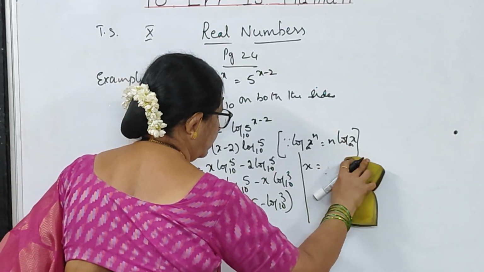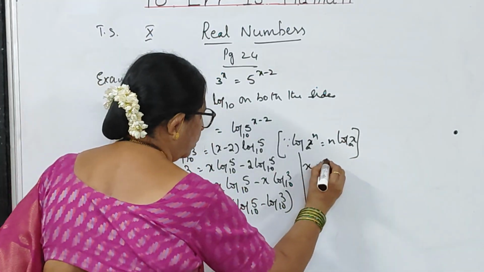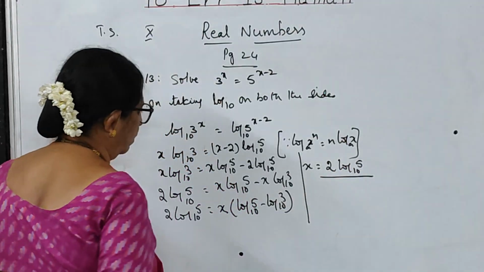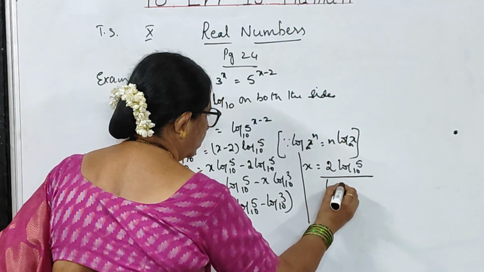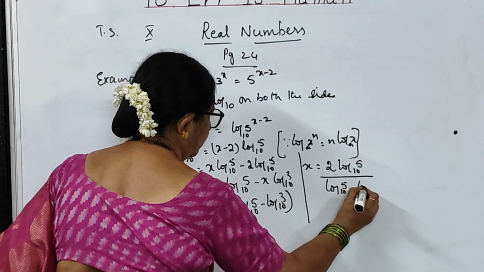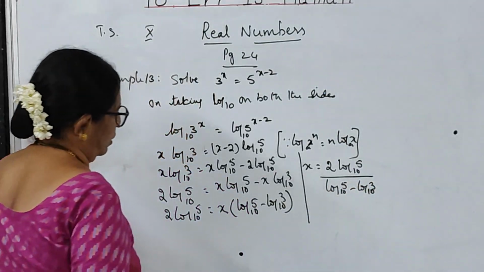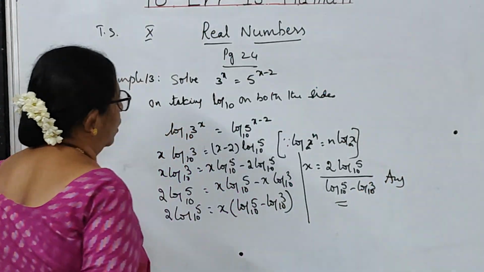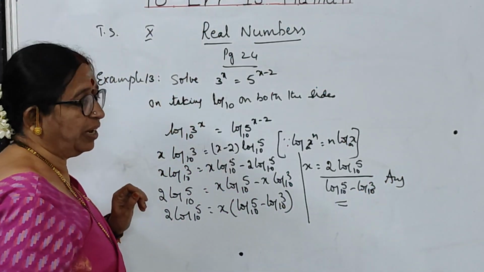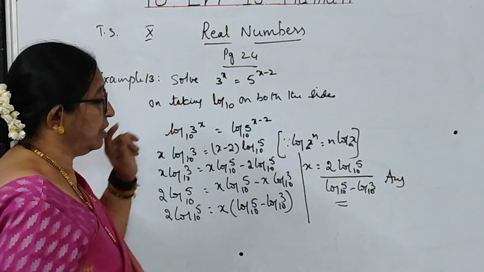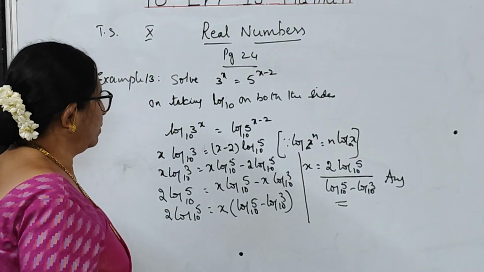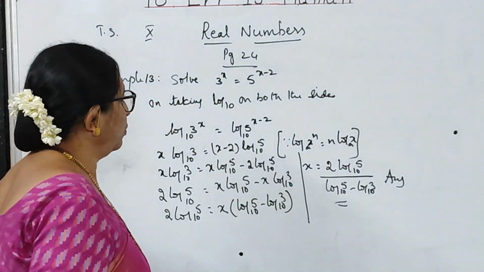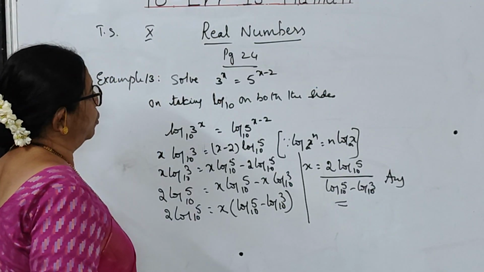divided by, I'll write once again, 2 log 5 to the base 10 divided by log 5 to the base 10 minus log 3 to the base 10. This is the answer for this problem, children. See, normally when you wanted to find out the x value, it is impossible because bases are not equal. Only when bases are equal, you can say that the powers are equal and you can determine the value of x. But in this case, it is not possible.